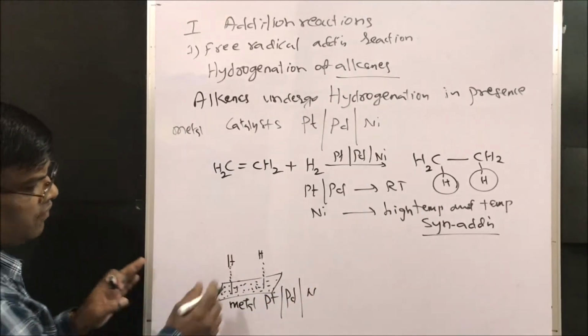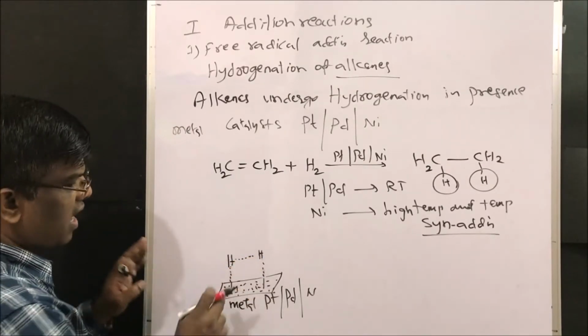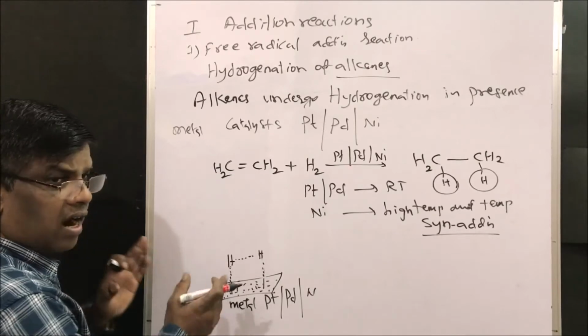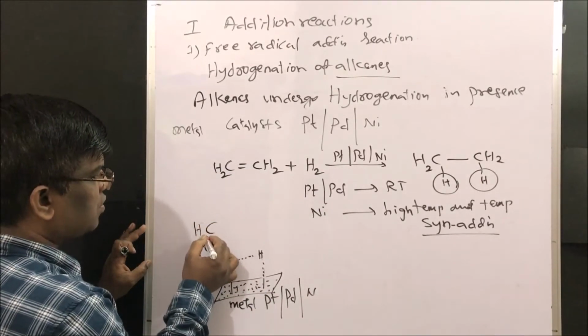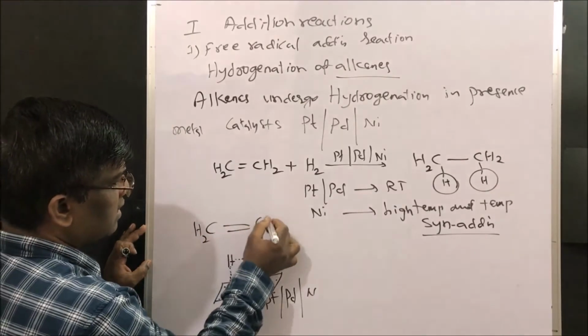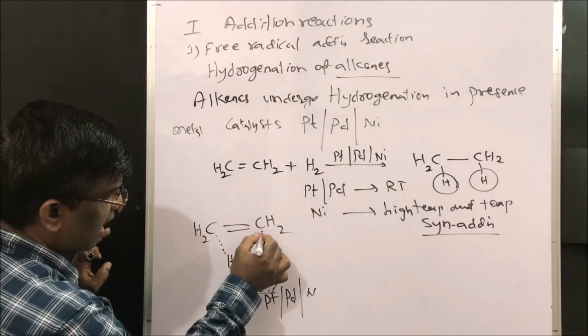So this is hydrogen, and it is bound to or absorbed on the metal surface. When the alkene comes to it, it easily adds to this hydrogen from the